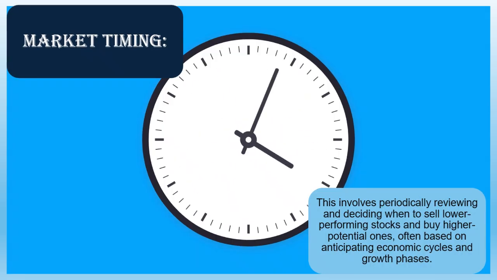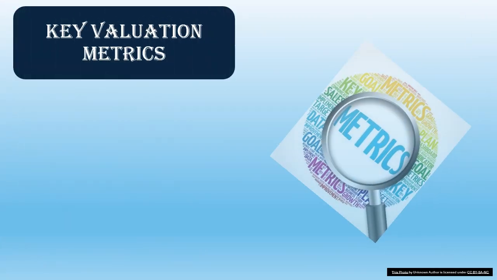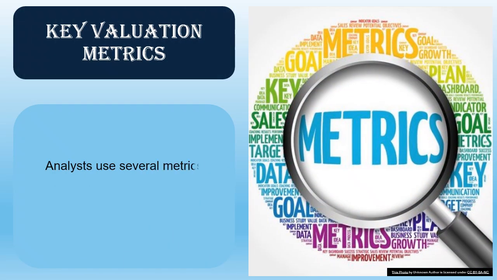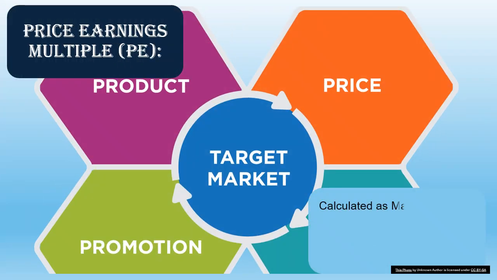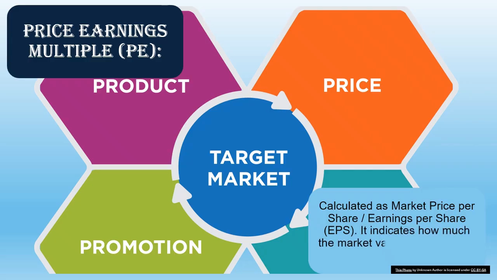Key valuation metrics. Analysts use several metrics, multiples and yields, derived from a company's financial data to assess a stock's valuation. Price-earnings multiple, PE. Calculated as market price per share divided by earnings per share, EPS. It indicates how much the market values 1 rupee of a company's current earnings.